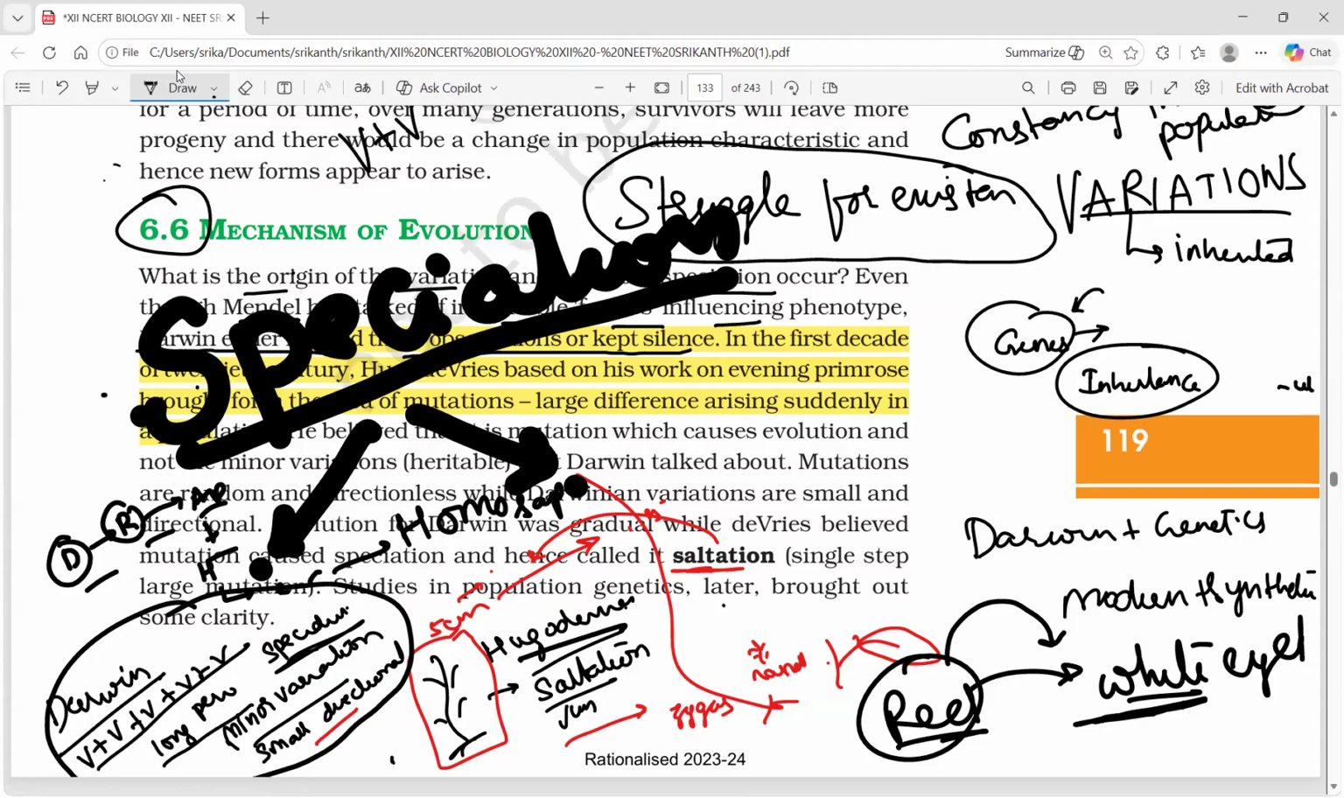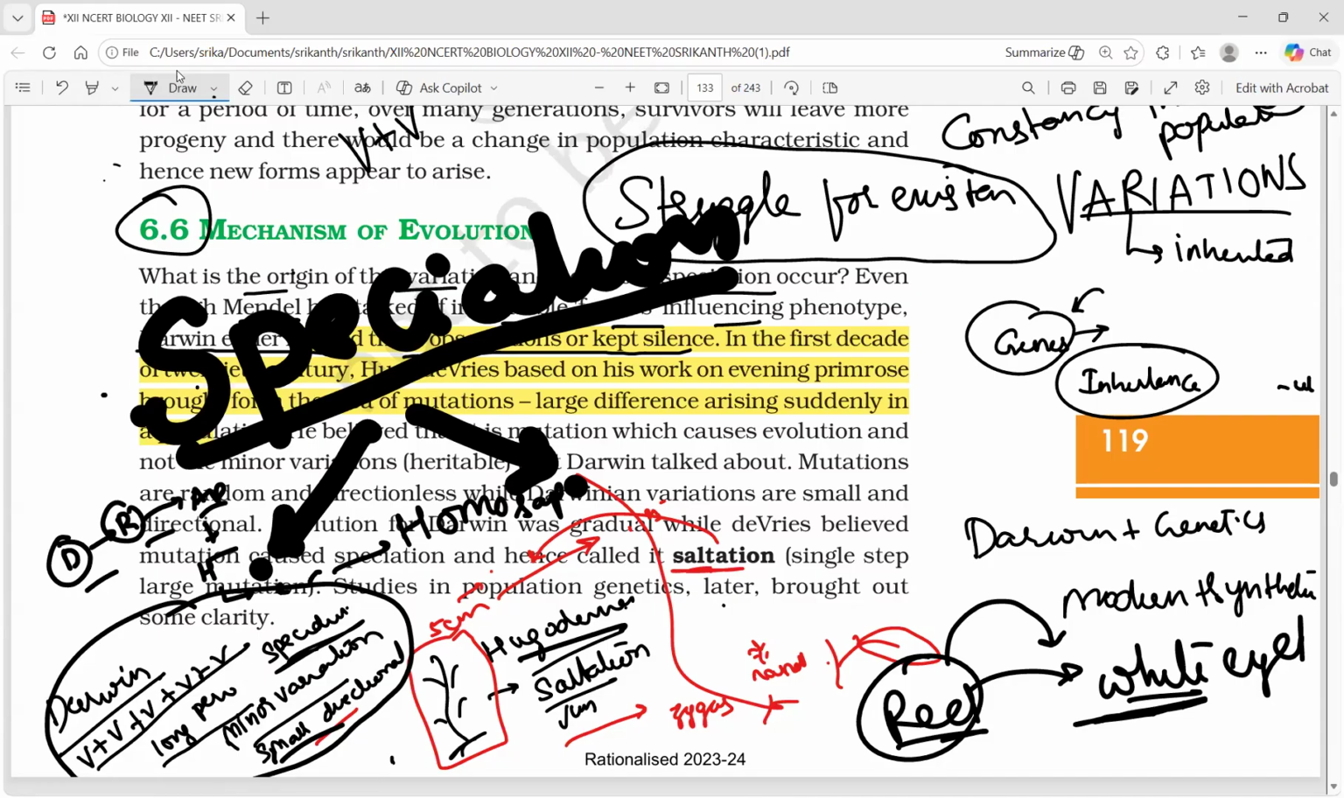Both are facts. Hugo de Vries: short period; Darwin: long period. Hugo de Vries: single large mutation; Darwin: minor variation. Hugo de Vries: random, directionless; Darwin: small, directional. Both might be the reason for the formation of new species.